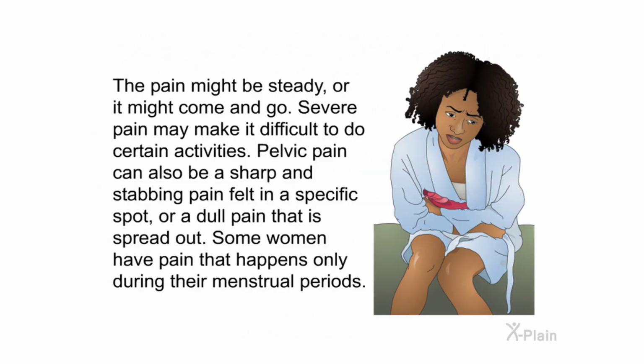The pain might be steady, or it might come and go. Severe pain may make it difficult to do certain activities. Pelvic pain can also be a sharp and stabbing pain felt in a specific spot, or a dull pain that is spread out. Some women have pain that happens only during their menstrual periods.